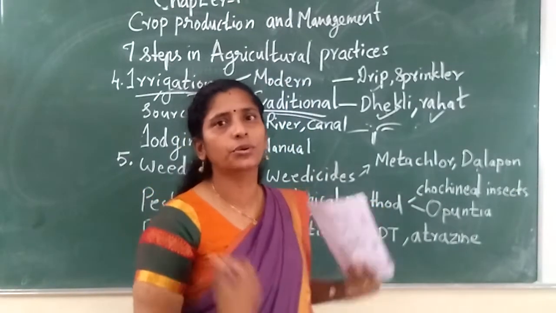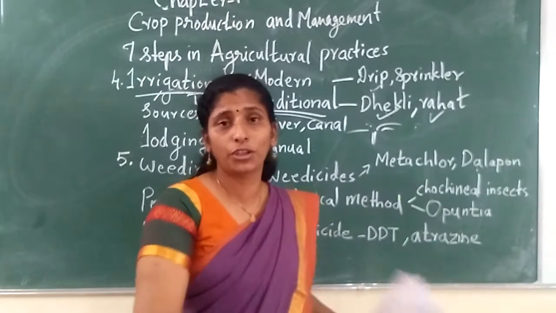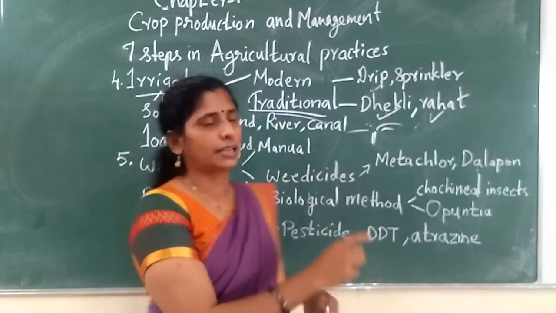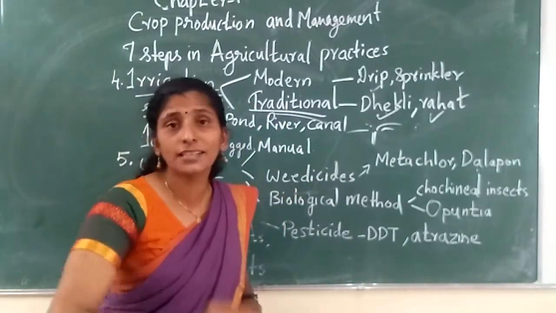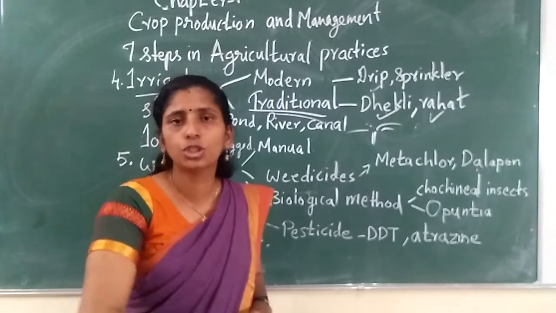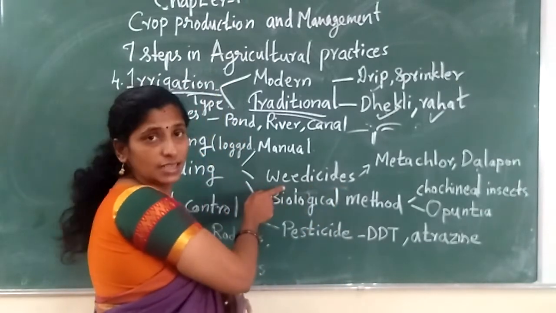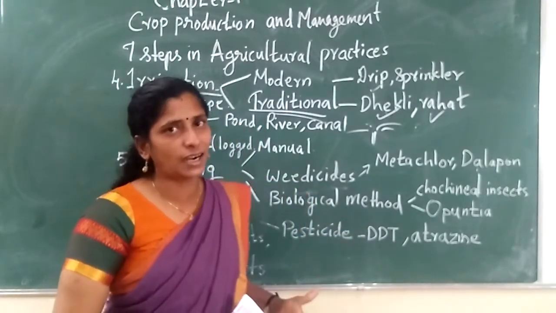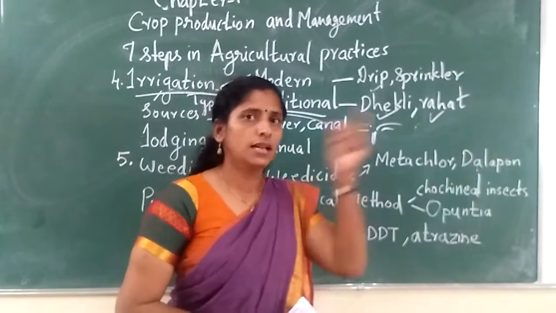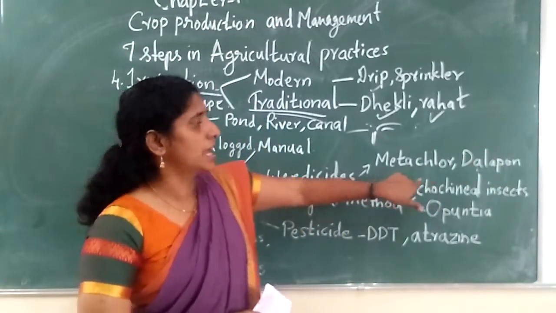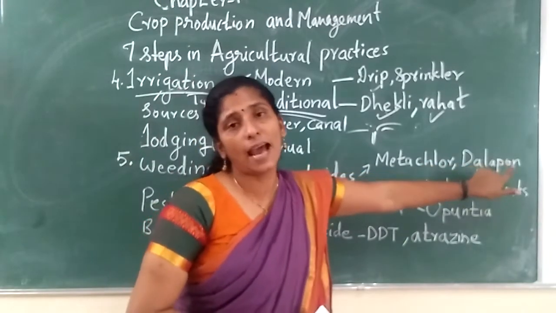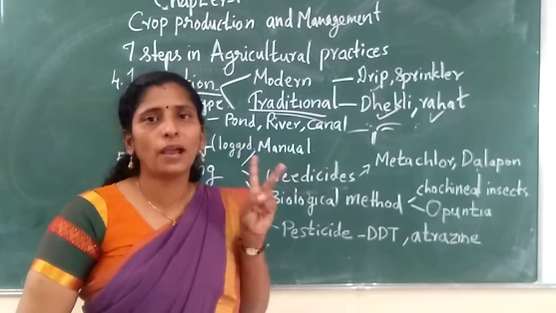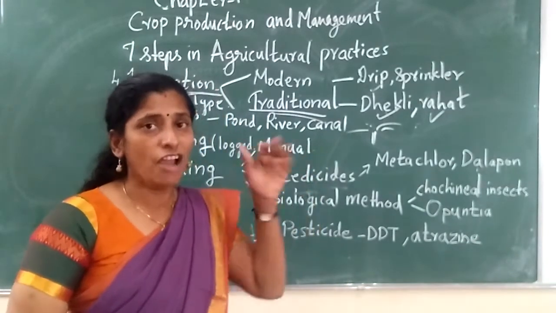Have you heard about weedicide? Weedicide means the weed is going to commit suicide. That means the weed is going to be killed by using some chemicals. So those chemicals are called what? Weedicides. So weedicides are nothing but the chemicals used to remove weeds. Okay, since these are chemical names, they won't be familiar. You have to learn them by heart. I have written only two examples, and in the textbook there are more examples. One is metachlor and dalapone. These are two weedicides used by farmers to remove the weeds.